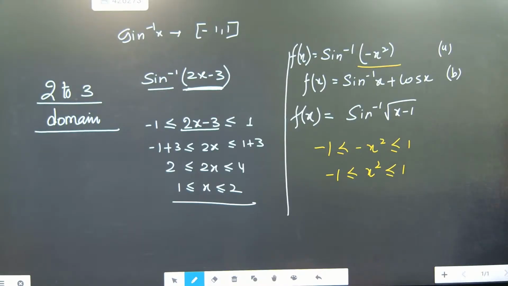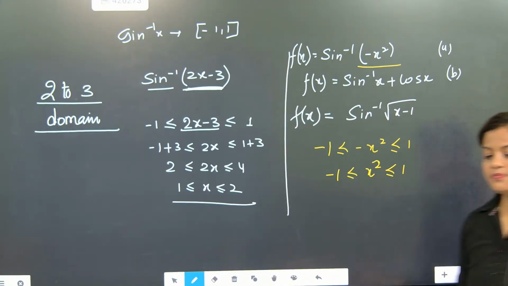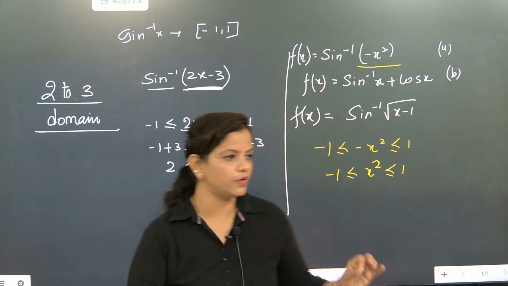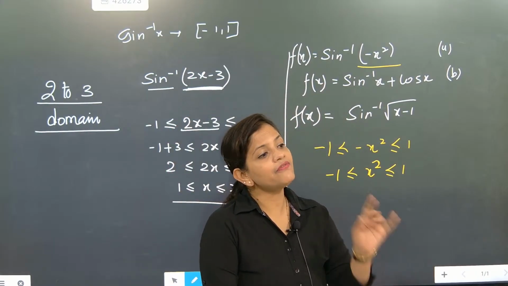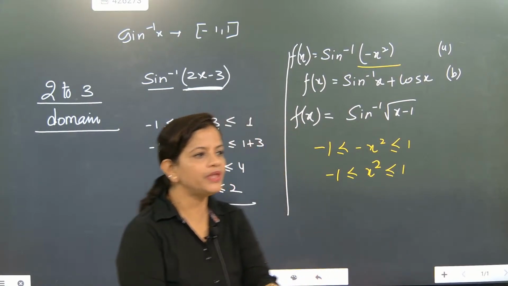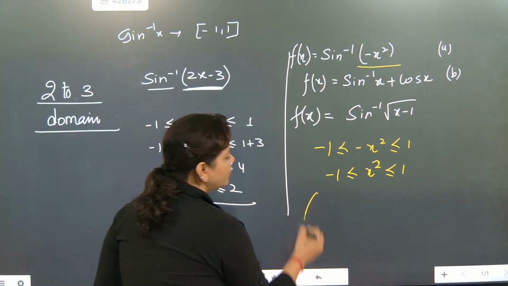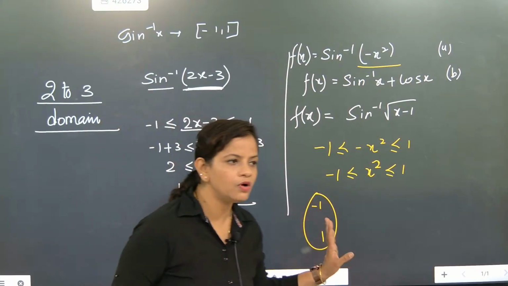After that, what is our next target? Think. So x square. Only one simple thing I am telling you, you follow that one. See, x square. What is x? X is the value from the domain. Our domain itself is telling we are coming between minus 1 to plus 1.